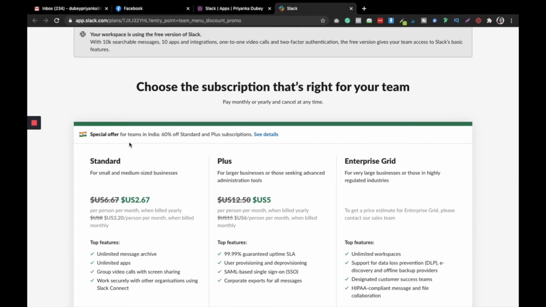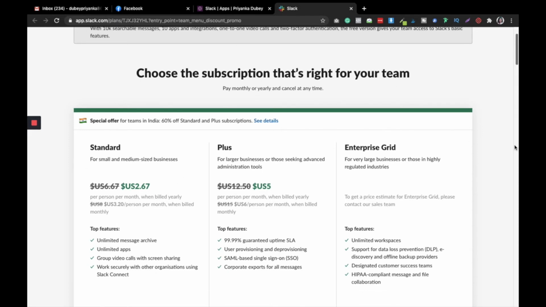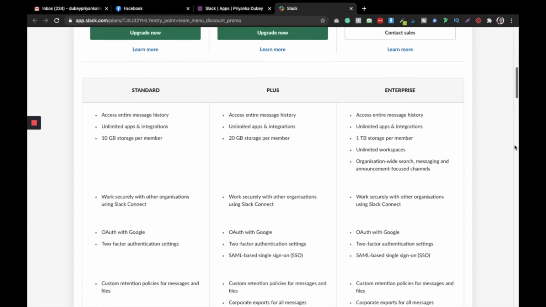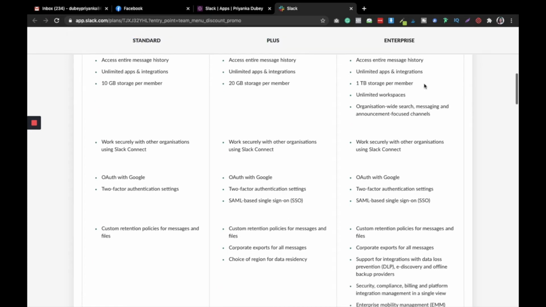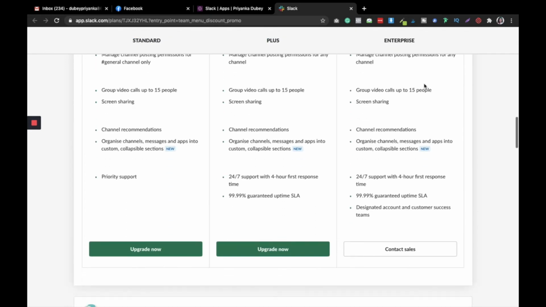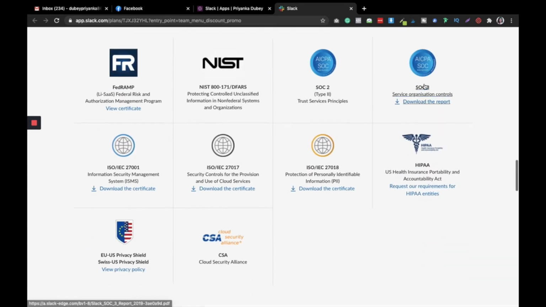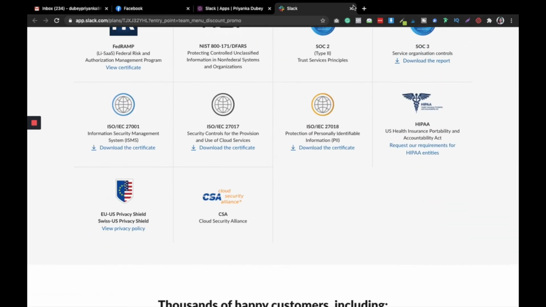I'm from India, so for my teams in India 16% off is given. You can check it out according to your country, and you can pay monthly or yearly, or you can cancel it anytime you want. Okay, so you can just scroll down and see all the features that these three plans provide, the Standard, Plus and the Enterprise. You can just sit back and check it out and decide which one is good for you. Okay, so this is how we do that.